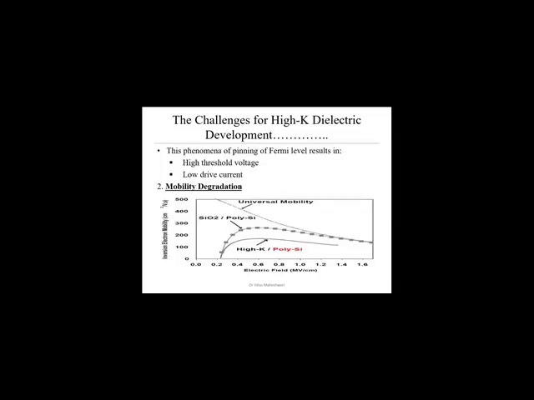You can see in the diagram that the upper line shows the universal mobility. As we increase the electric field, this electric field is related to the gate voltage, not to the drain voltage. As we keep increasing the gate field, that is going to reduce the electron mobility by a particular amount. In case of the silicon dioxide and polysilicon combination, that is also equivalent to the universal mobility after a certain voltage. But in case of the high K material and polysilicon gate combination, mobility of the charge carriers is going to be decreased dramatically. So that will decrease the performance of the device.